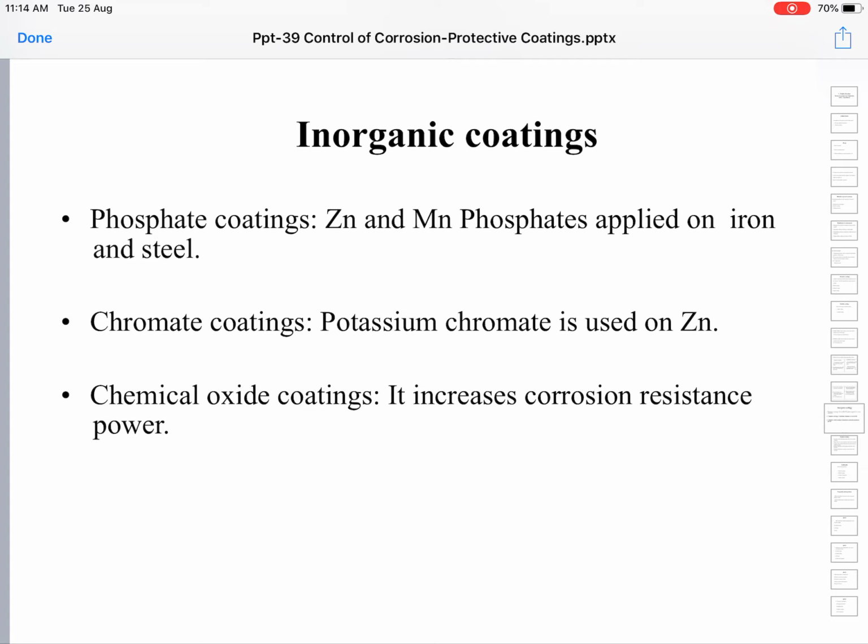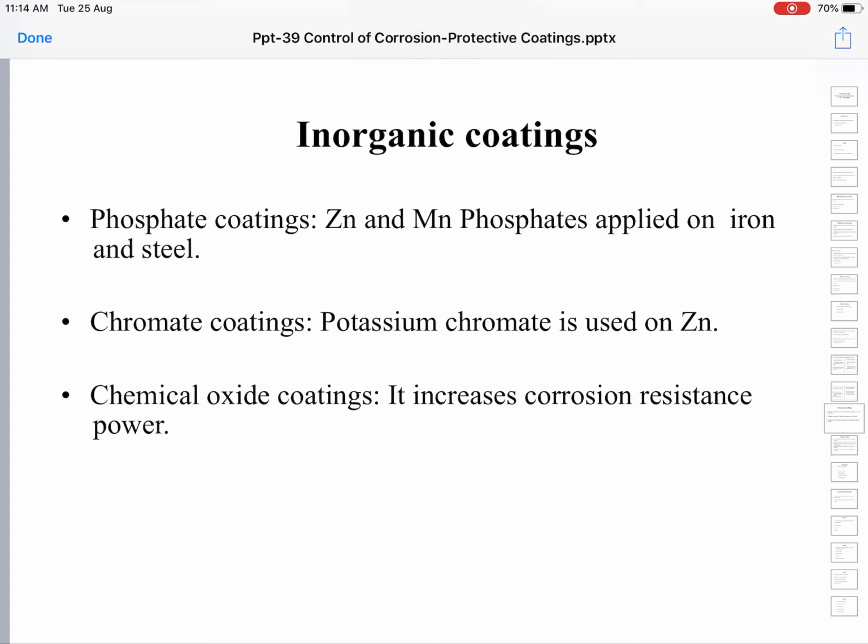So the potassium chromate layer is formed on the surface of the zinc metal. These phosphates and chromates are inorganic materials. That is why we call them inorganic coatings.